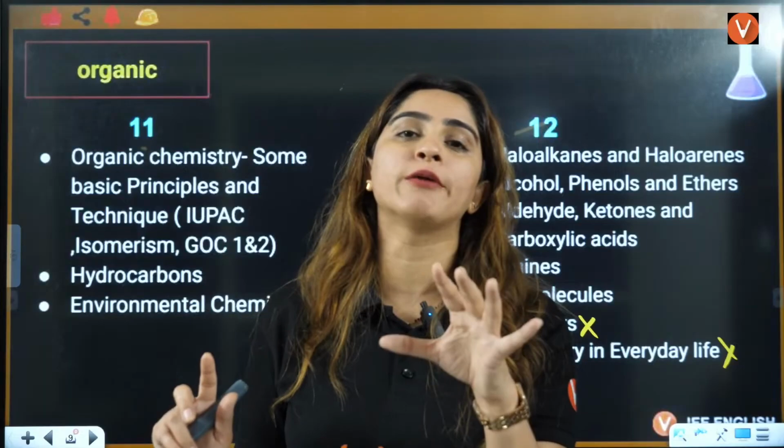Now, what if in this bond one electron is of A, one electron is of B? In this case, both the electrons are of A. How this is, I'll tell you, that is related to bond only. First, understand this: when it takes out the electron, this will become A negative. But here, when it takes out the electron, it will become A lone pair.